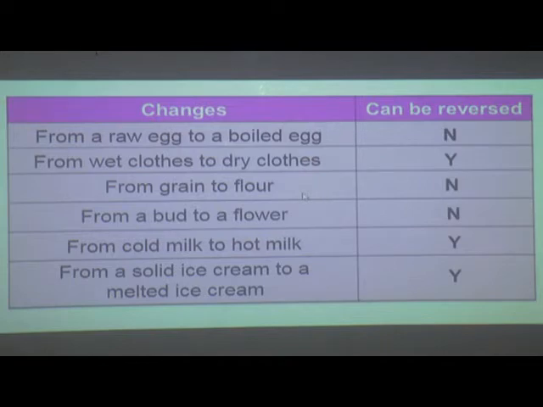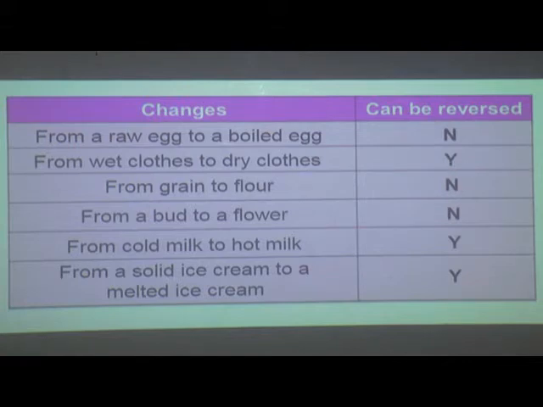We take a shirt, make it wet, then dry it. After drying, can we make it wet again? Yes, so the change can be reversed.